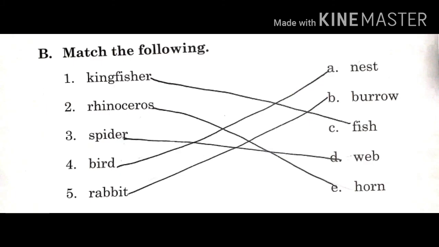B part is match the following. Kingfisher. We will match kingfisher with the C option. Fish. Rhinoceros. Horn. Spider. Web. Bird. Nest. Rabbit. Burrow. Now let's move to the question answers.